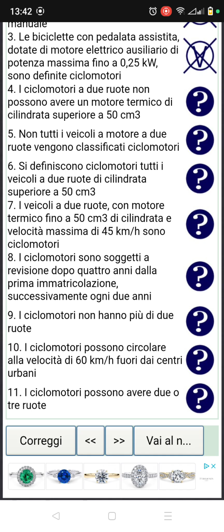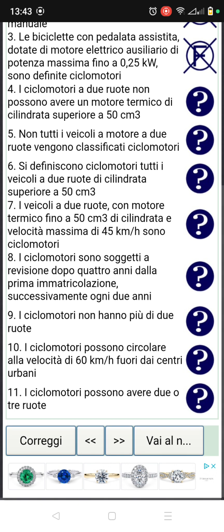No, it's false. Not because they have an electric engine and they have the power of 0.25. They cannot be defined as ciclomotori, which is small motorbike. No, it's impossible, because small motorbike have an engine. Why this one is electric? There's a difference between electric and engine.